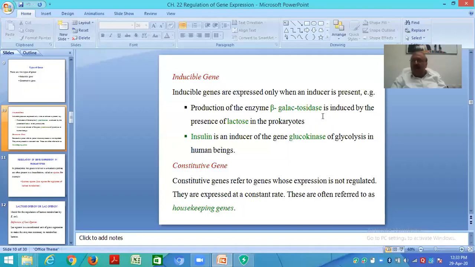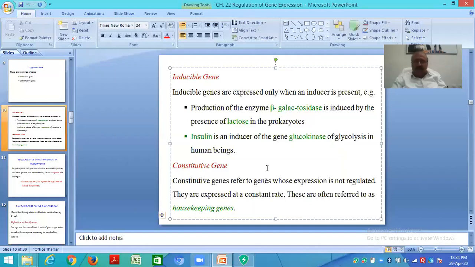And I explained to you that lactose is attacked. Lactose is a disaccharide. So lactose is acted on by the beta-galactosidase enzyme and then it is broken into galactose and glucose. So it is the beta-galactosidase enzyme. Insulin is the inducer of the gene glucokinase, or of glycolysis, in human beings.